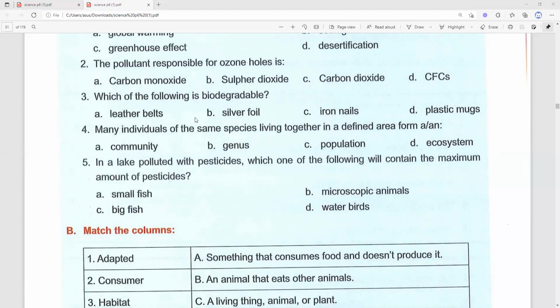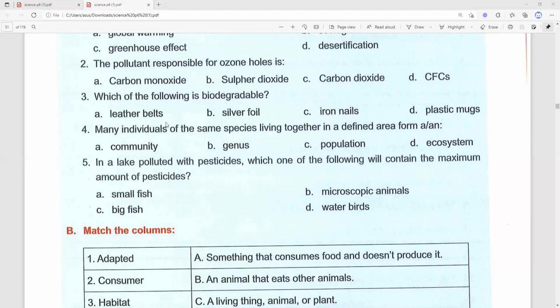Number 3, which of the following is biodegradable? What is biodegradable again? Biodegradable, these are the materials that are biodegradable, students? Anyone who can define biodegradable? Okay, so biodegradable means a substance that is capable of being decomposed. Okay, so if you say biodegradable, these are the materials that can be decomposed.